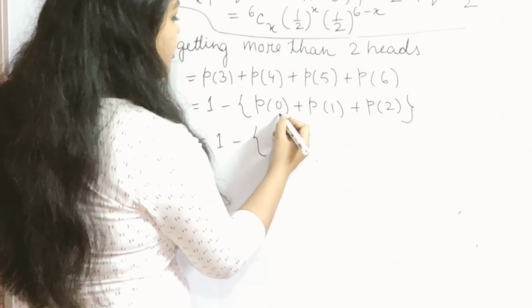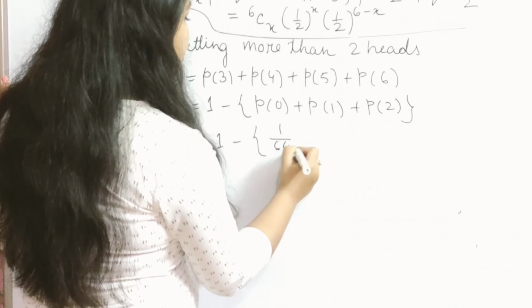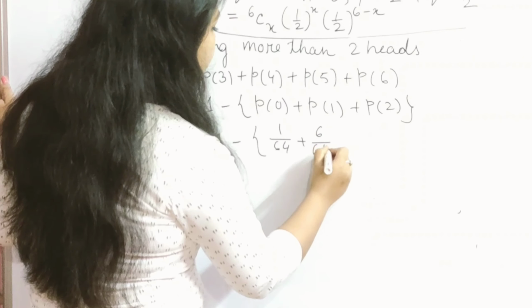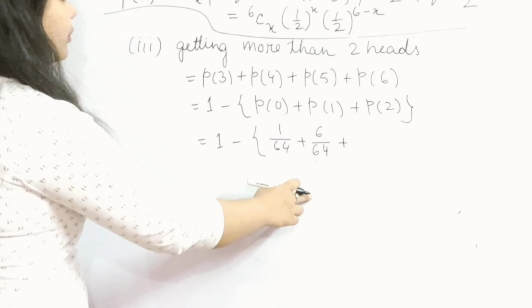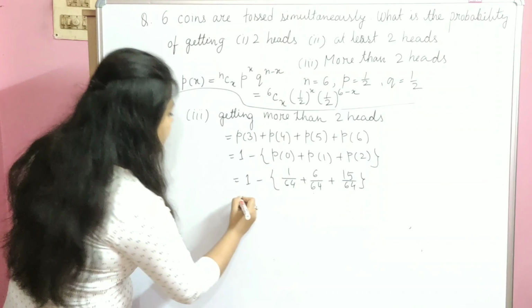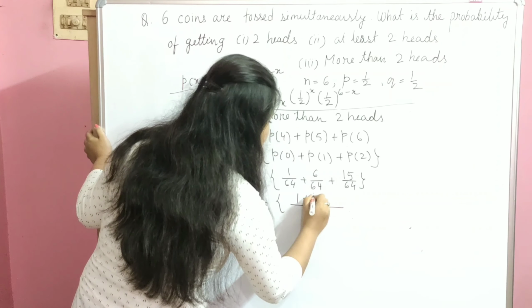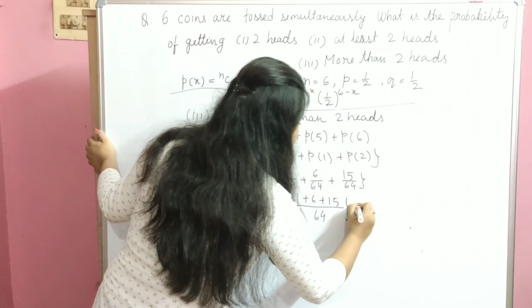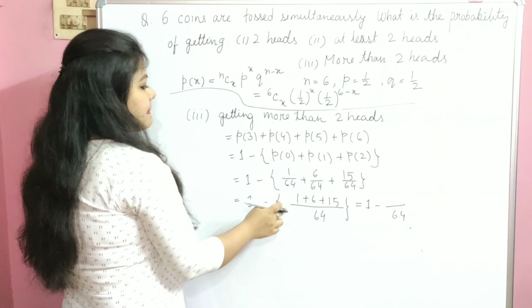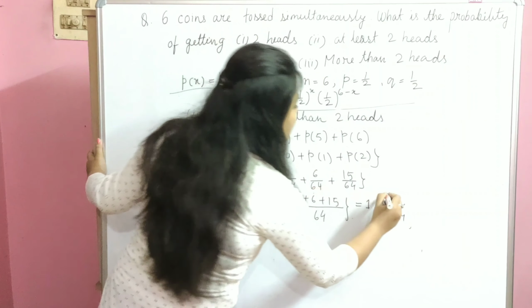P0 value in the second part is 1 divided by 64, P1 value is 6 divided by 64, and P2 value is 15 divided by 64. Here we can take the LCM 64: (1 plus 6 plus 15), 1 minus that over 64. 6 plus 1 is 7, 7 plus 15 equals 22.